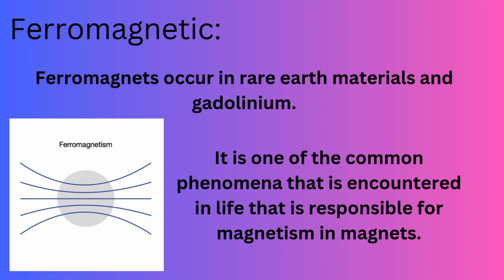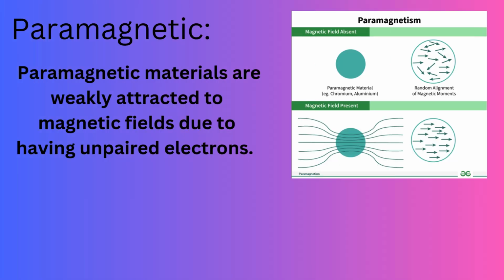Ferromagnetism is a physical phenomenon, long-range ordering, in which certain materials such as iron, cobalt, and nickel strongly attract each other. Paramagnetism is a form of magnetism whereby some materials are weakly attracted by an externally applied magnetic field and form internal induced magnetic fields in a direction of the applied magnetic field.